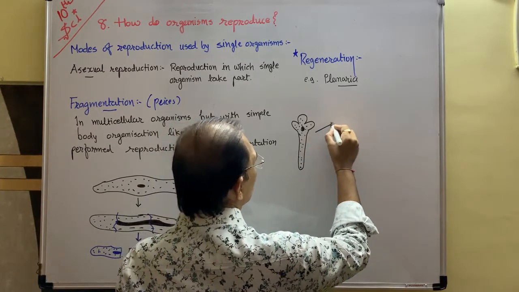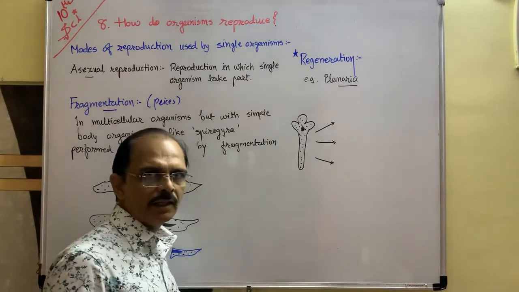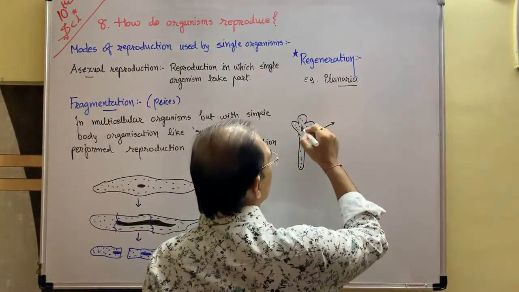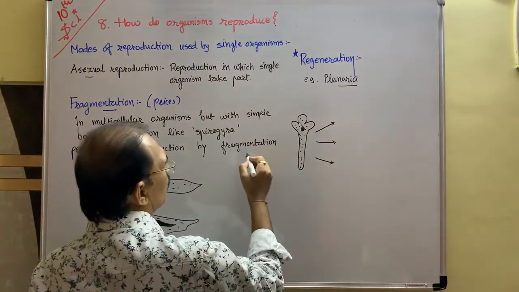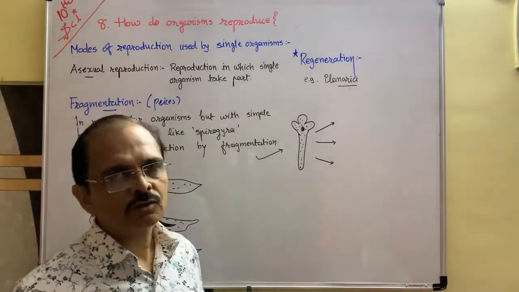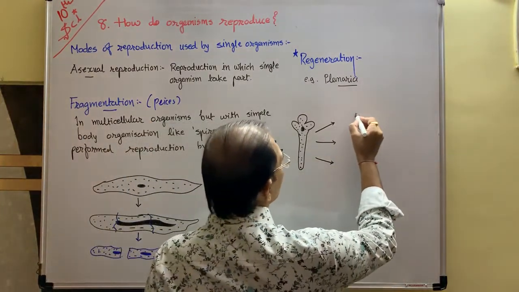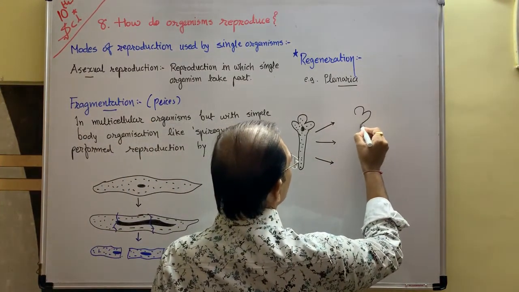During reproduction, if it is divided into three parts, just like fragmentation, but here it is multicellular or more advanced than Spirogyra, so it is divided into three parts.